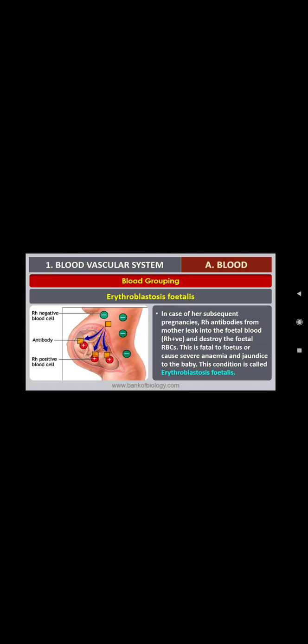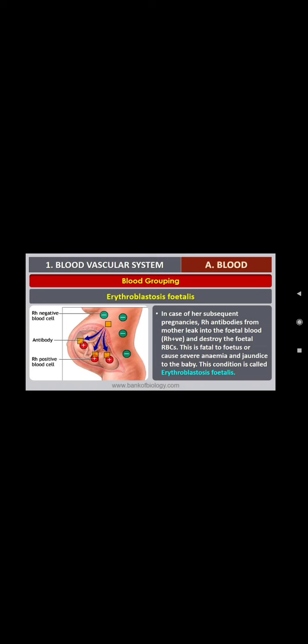The RH antibodies will enter into the second child, the fetus, and cause severe anemia, since they destroy the RBCs, red blood corpuscles. It causes severe anemia and jaundice to the baby. This condition is called as erythroblastosis fetalis. It is one of the 3-mark questions. Make note of it.